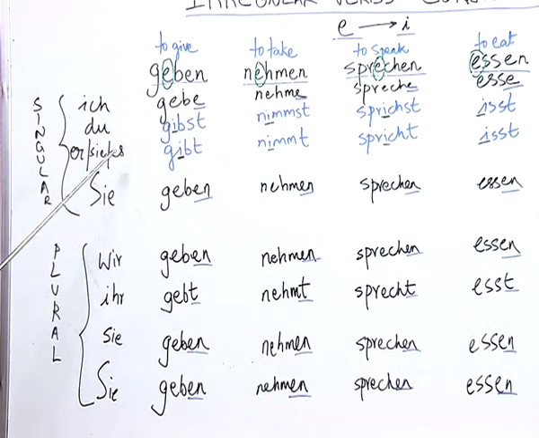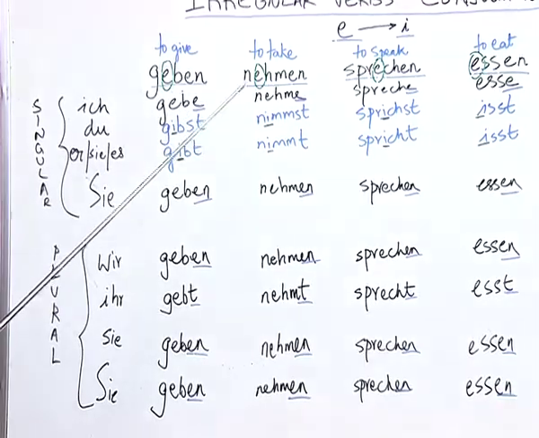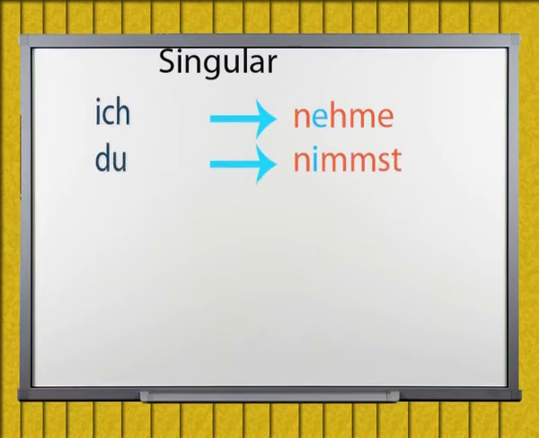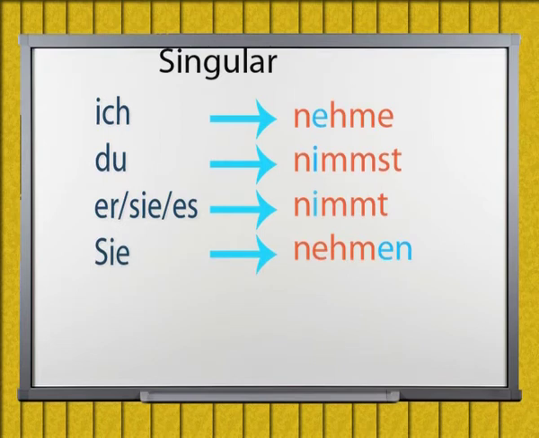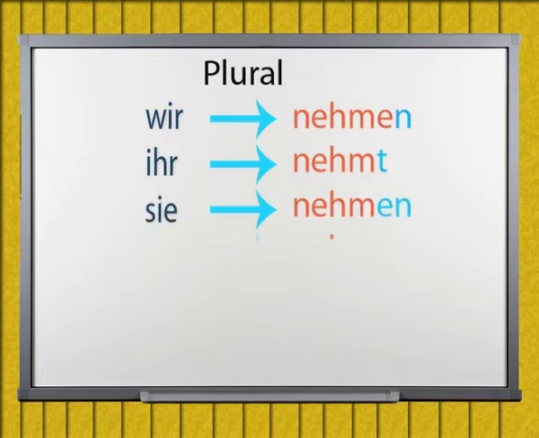Now, let us look at the conjugation of the other verbs. Ich nehme, du nimmst, sie, es nimmt, sie nehmen. Wir nehmen, ihr nehmt, sie nehmen.